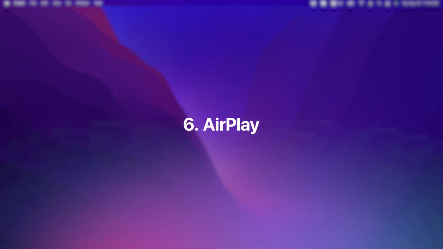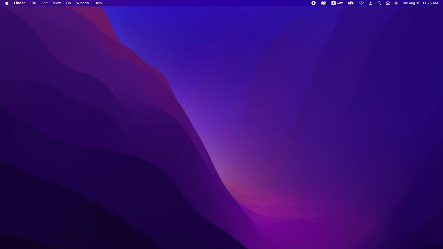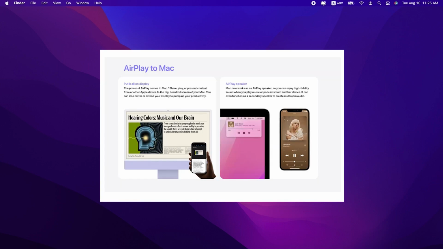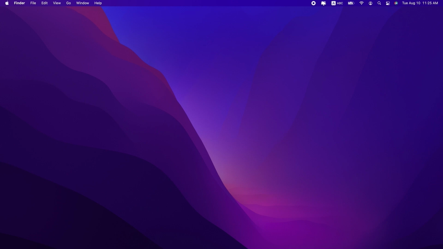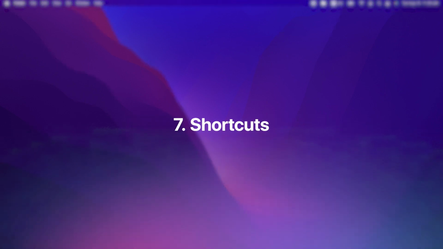We love AirPlay. It's really cool to be able to use a big screen TV as a second display on your Mac, or to play a presentation on your iPhone and send it to an Apple TV. But we've always wanted to be able to use our 27-inch Mac screen as an AirPlay receiver and send video to it from an iPhone or iPad. In Monterey, we can finally do it. Thanks, Apple.